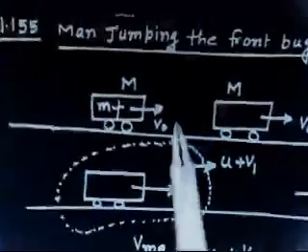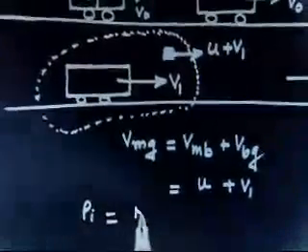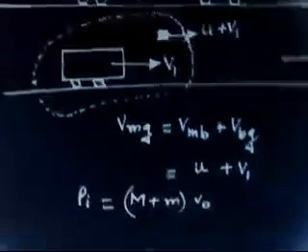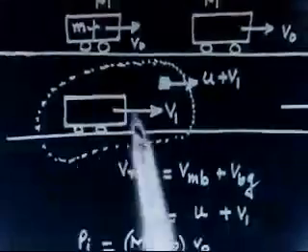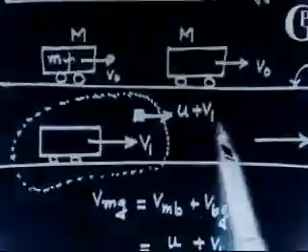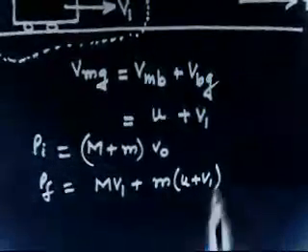This is the initial system. The initial momentum will be, since both are moving with velocity v0, (M plus m) into v0. The final momentum will be, the buggy moving with velocity v1, so M into v1, plus the man moving with u plus v1, so m into (u plus v1).